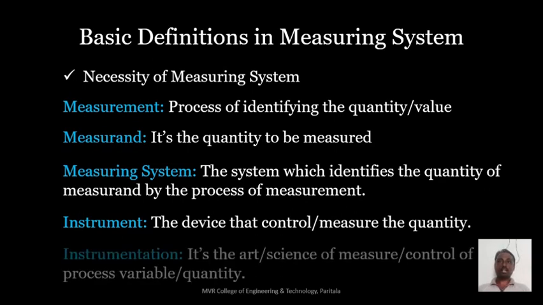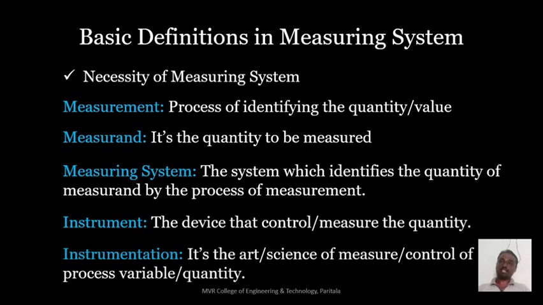So what is meant by instrumentation? It is the art or science of measurement or control of a process variable or quantity. Simply, the study of instruments. That means the study of the course of instruments can be called instrumentation. It is the subject. The art or science of measuring or controlling a process variable can be called instrumentation.